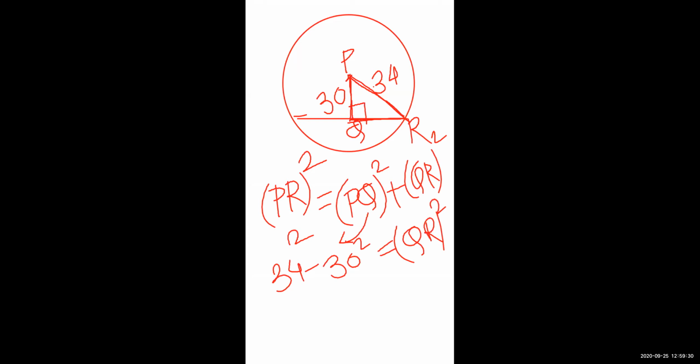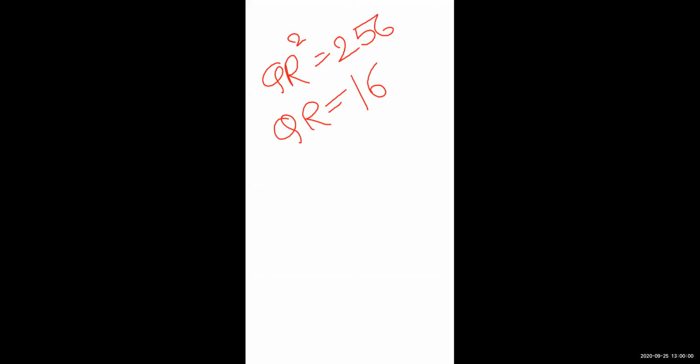I'm just writing it down in a hurry because we have 1 minute. 34 square is 1156 minus 900. Okay. So what is the measure? QR square is equal to 256. Very good, Vaidehi. So QR is what? Only 16 centimeter. 16 सेंटीमीटर.